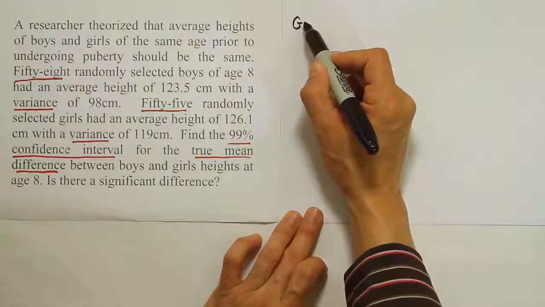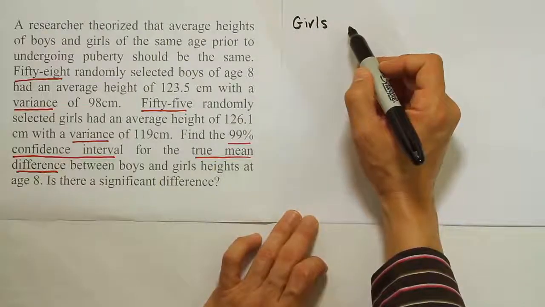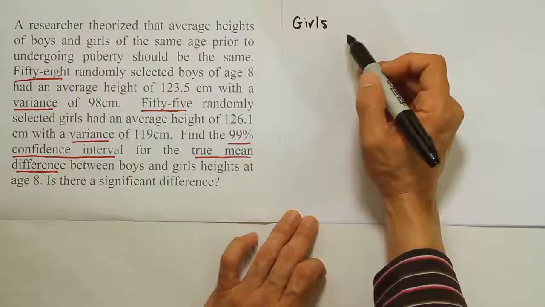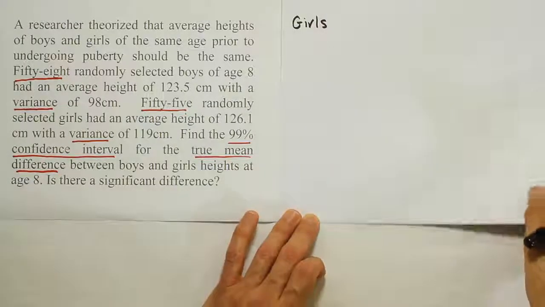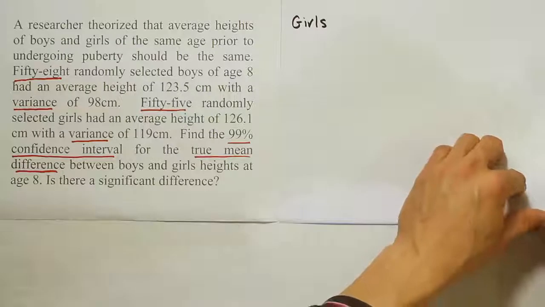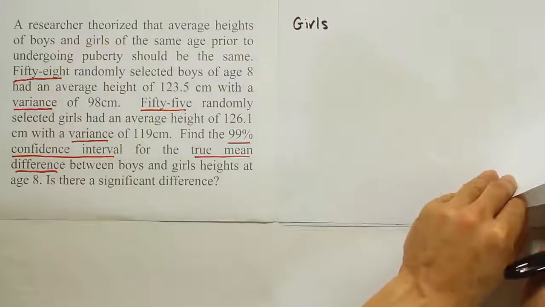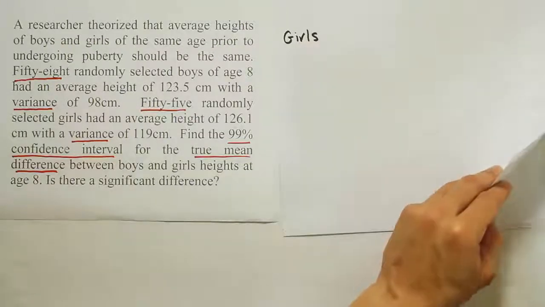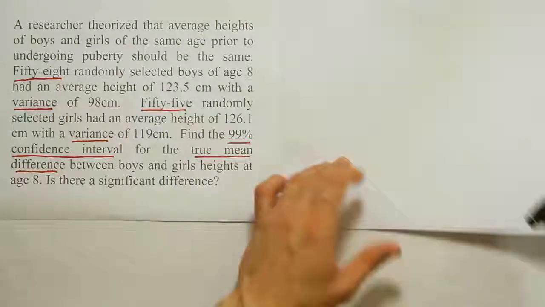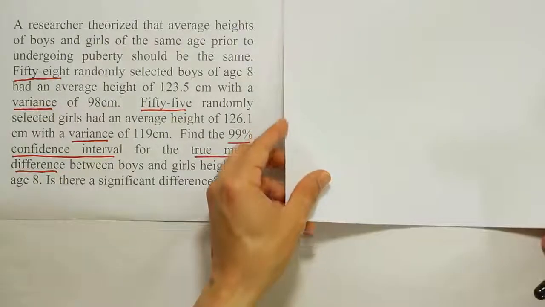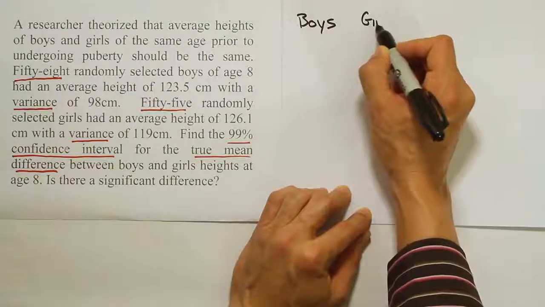So let's do girls and boys, and it doesn't matter what order you do the subtraction. So you can do boys or girls. Actually, here we had boys first, so I should have listed boys first. So let's go ahead and do that. I'm going to start over and use boys as our first population. Again, it doesn't matter which way you do the subtraction, but let's just be consistent with what the problem had there. So we'll use boys first. Okay, so let's start the writing over again, and we'll start with boys and then girls.